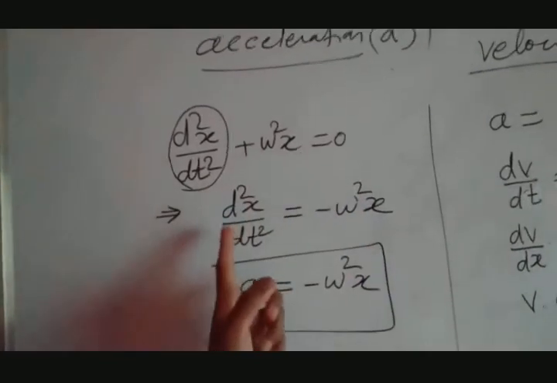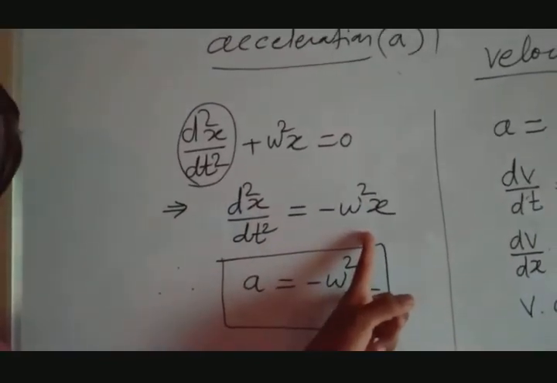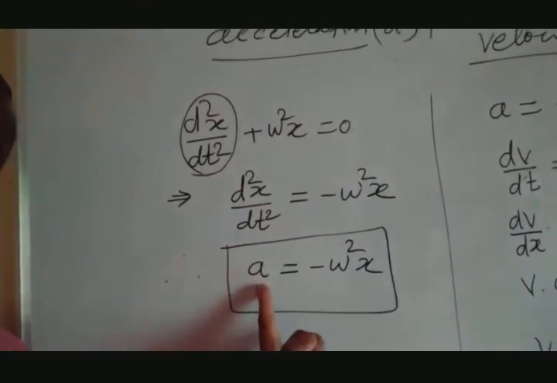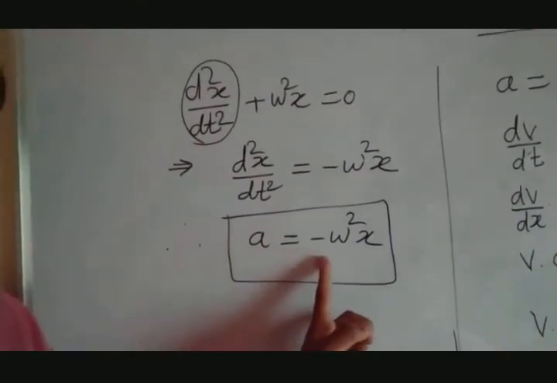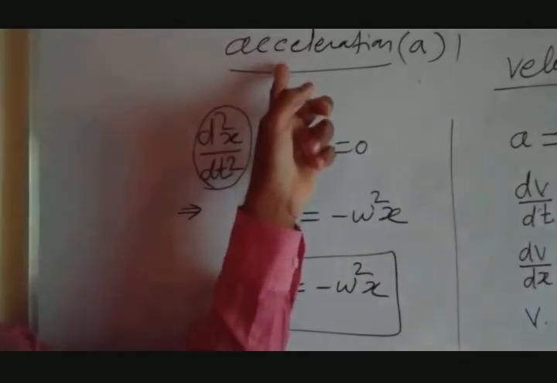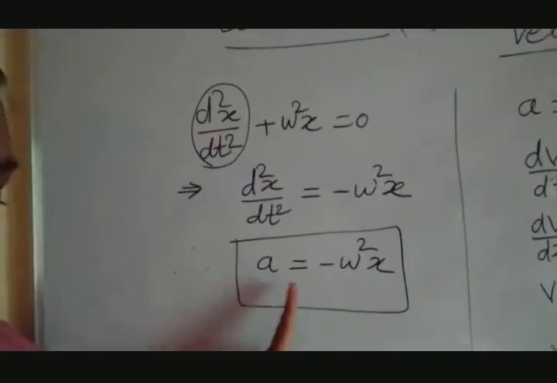Find out the value of d²x/dt² equal to minus omega square x. Now in this case, this d²x/dt² is a. So a equal to minus omega square x, and that is nothing but the acceleration we wanted to find, and that we have found. And use this to find out the velocity. So let's go to the velocity.